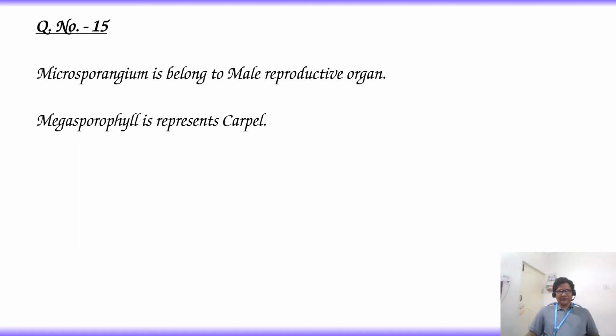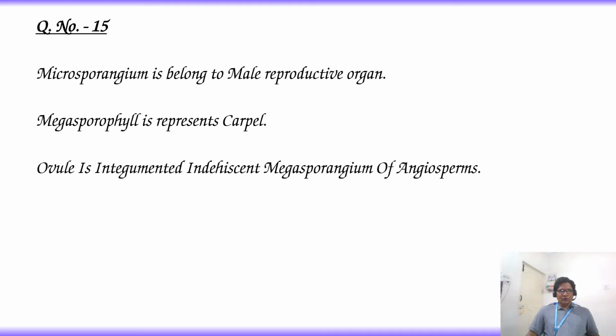Megasporophyll represents the carpel. It is a part or unit of gynoecium or pistil. Stigma, style and ovary together are called carpel. Ovule is the integumented indehiscent megasporangium of angiosperms.